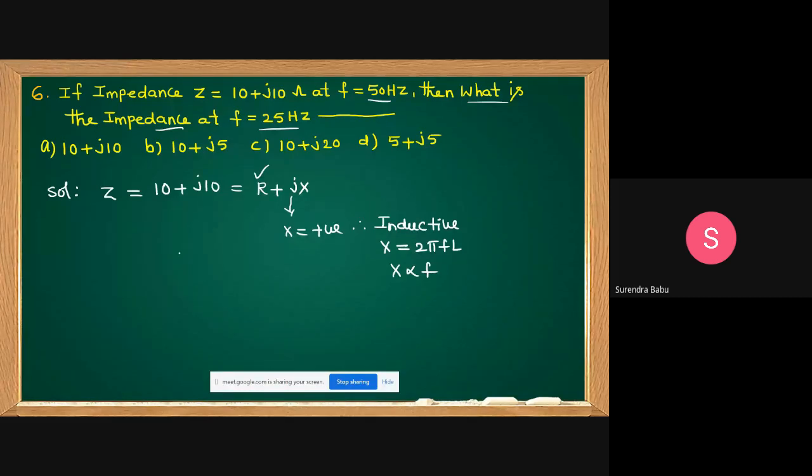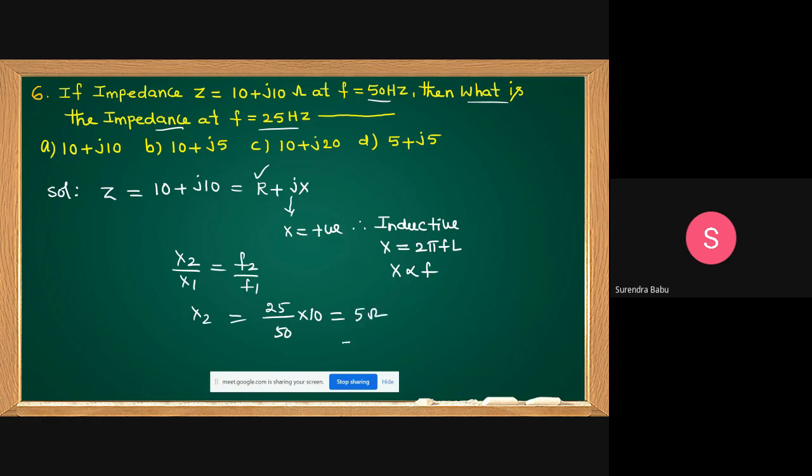Understand? Then how to write, students? X2 by X1 equal to F2 by F1. Now I want X2. Now the frequency is how much? 25 Hz. 25 by 50 into X1, students. What is X1? This X1 is 10. Then how much do we get? 5 ohms.